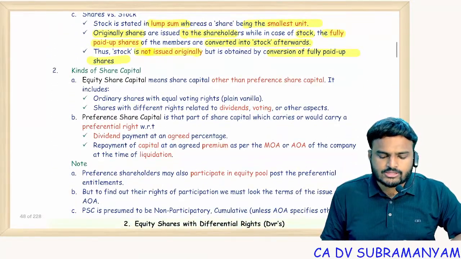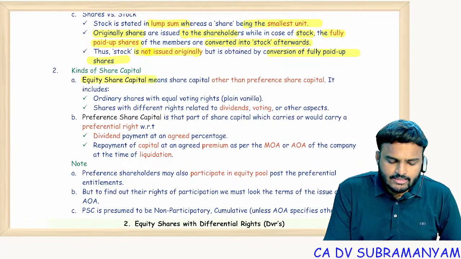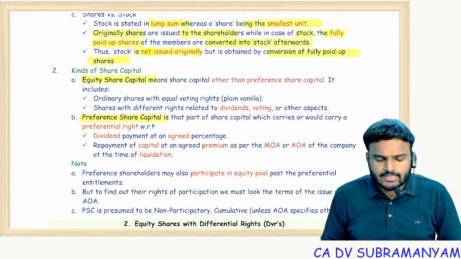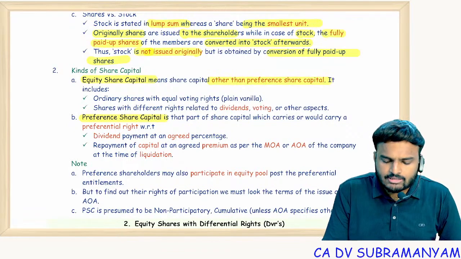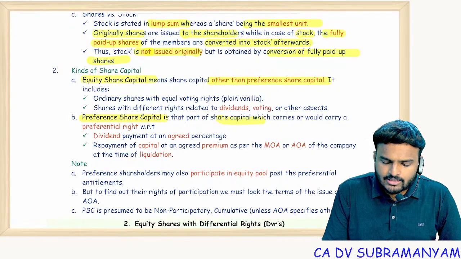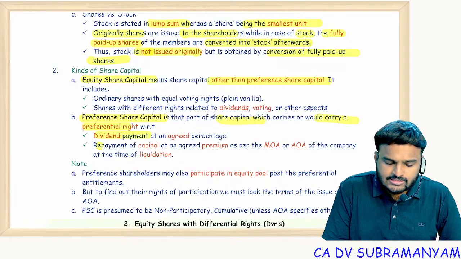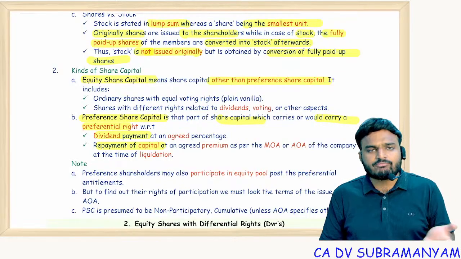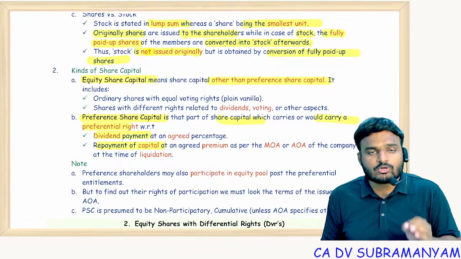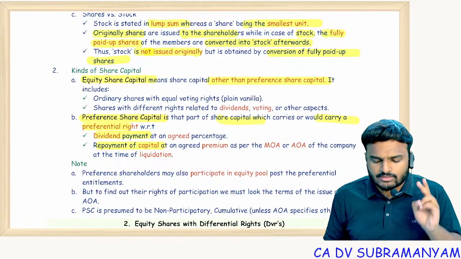And kinds of share capital, this is section 43. We are having two kinds of share capital: equity share capital and preference share capital. Equity share capital means share capital other than preference share capital, whereas preference share capital means share capital which carries preferential rights, that is dividend payments and repayment of capital. When compared with equity shareholders, preference shareholders get two priorities. One is dividend, the other one is redemption of the capital.